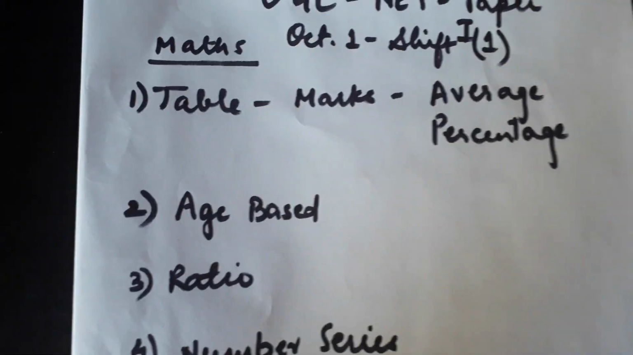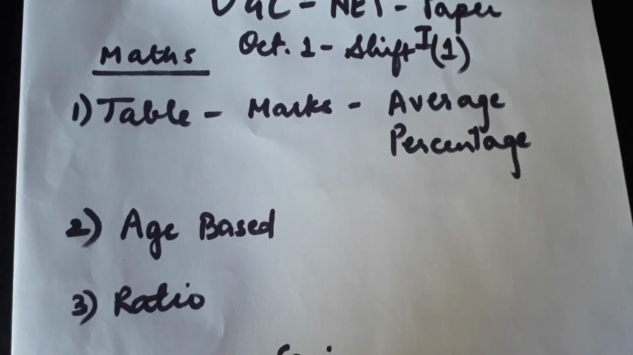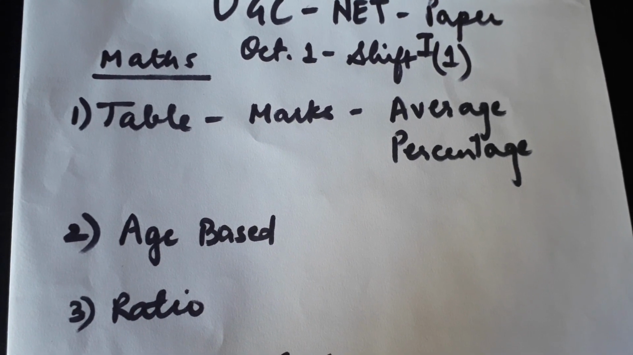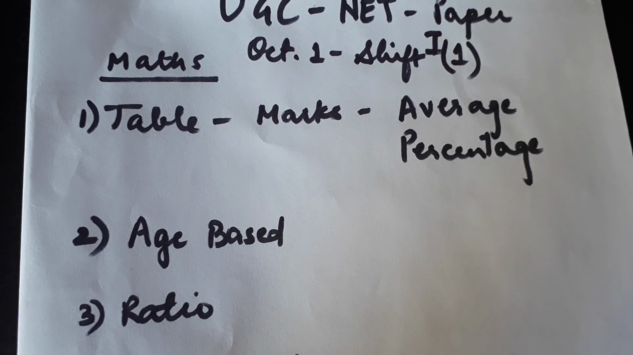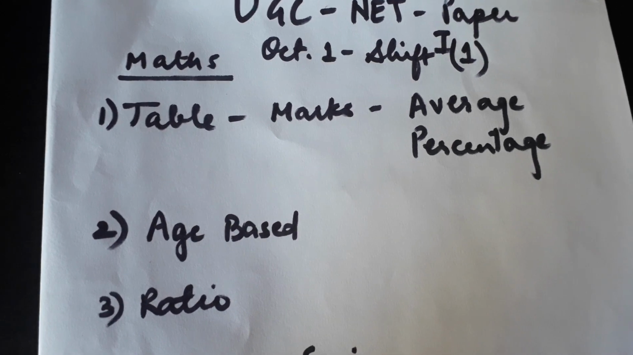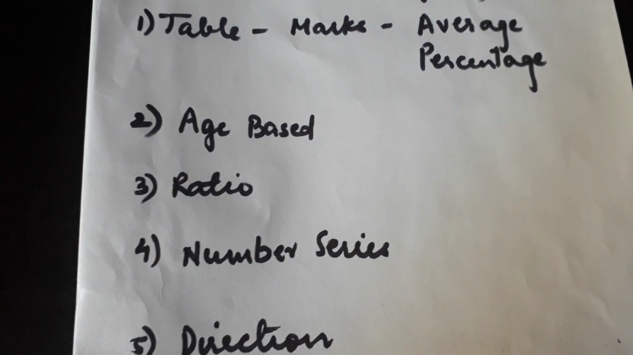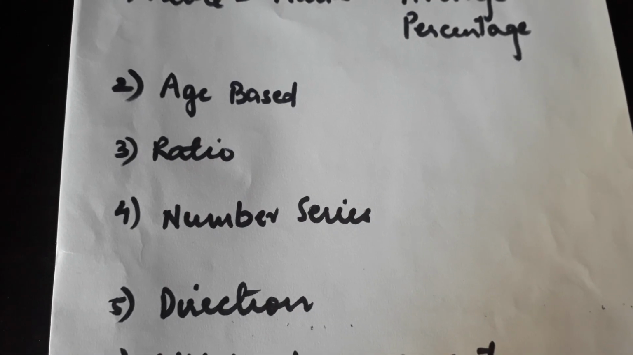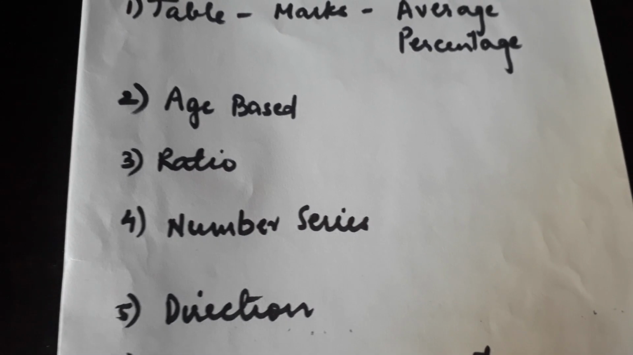So there were a couple of questions from the maths category, which you call data interpretation. The first one was a table of marks given, and we had five questions on taking out the average, comparing, and then percentages. Then there was one age based question, one ratio question. There was one question on number series. The number series was very easy. Age based question was very easy.